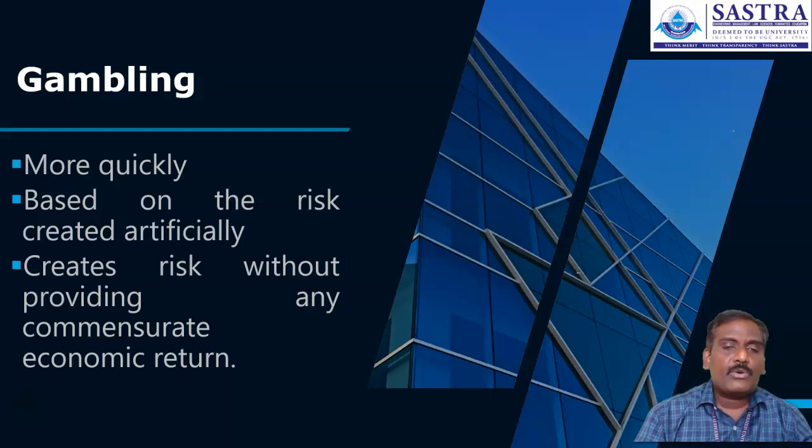It creates a risk without providing any compensation with economic return. We are not calculating that this is the portion of risk you have taken and this is the return expected, because the risk is created artificially. We are not able to compare what return can be generated. So gambling is quicker, and it is the more risk-taking ability of people. They are going for a kind of gambling.